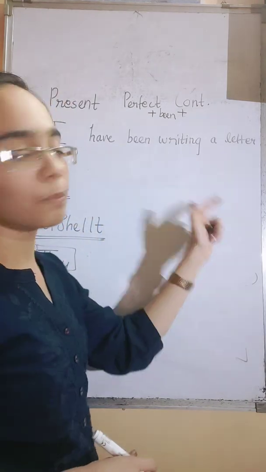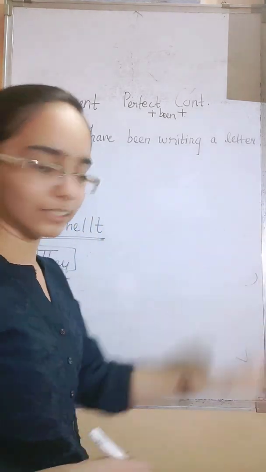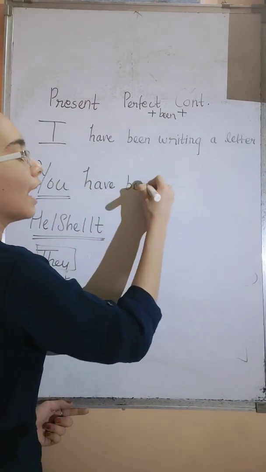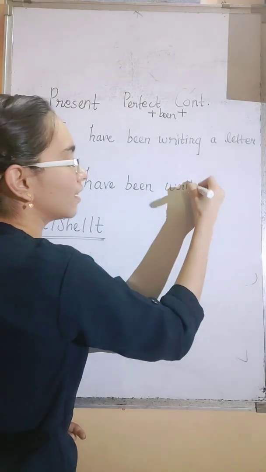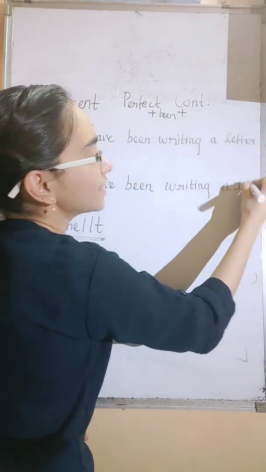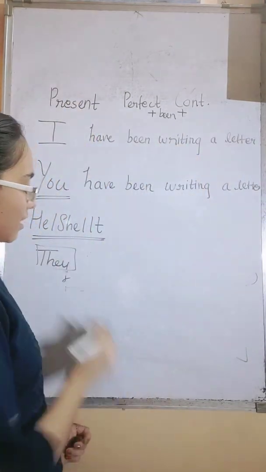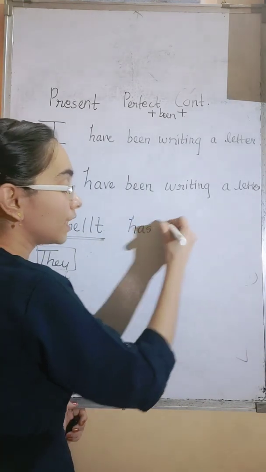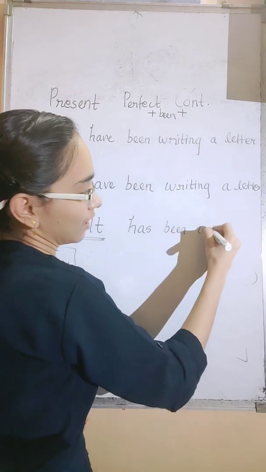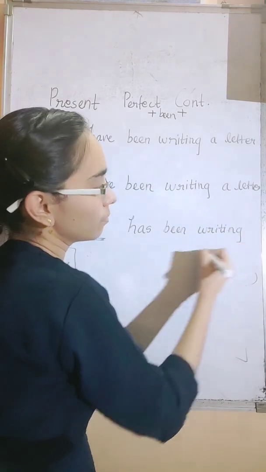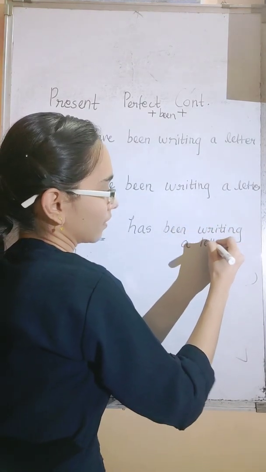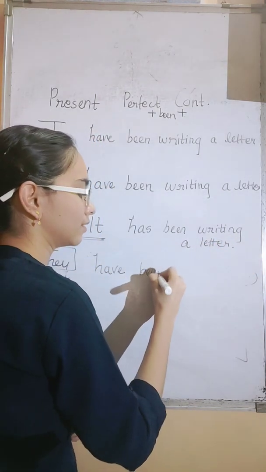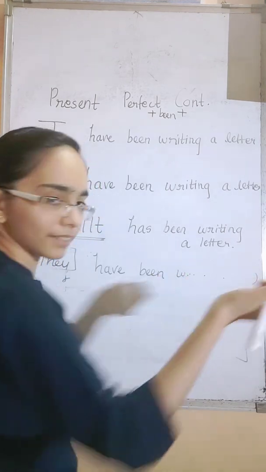So I have been writing a letter. Next, you have been writing a letter. So he or she has been writing a letter, because it is a third person singular. And the last one is they have been writing a letter.